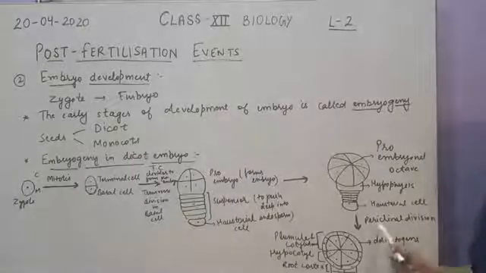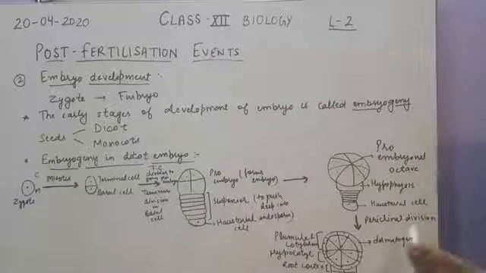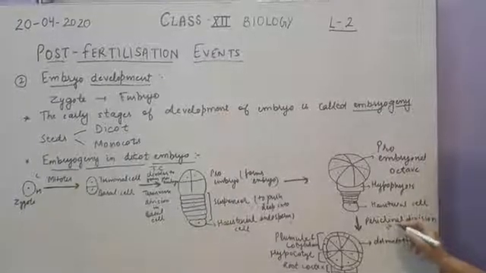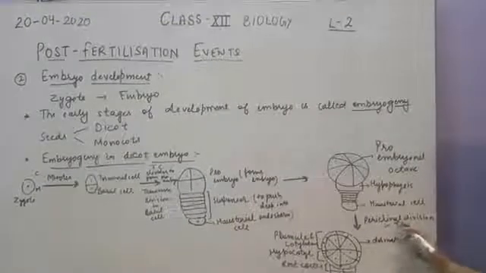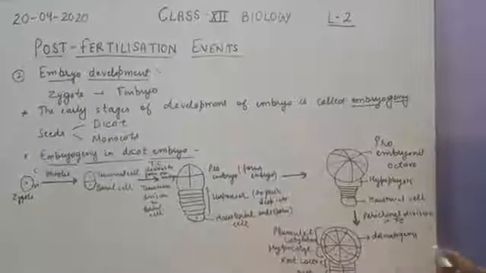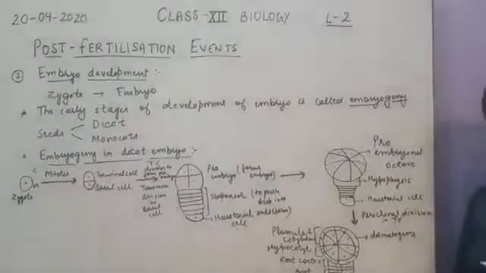Now let's see the pericliner division in the terminal cell. So as you know, or proembryo you can say. So the suspensor will remain same.